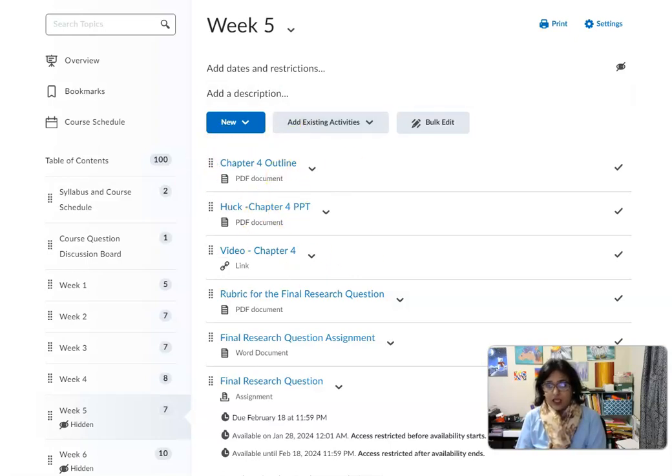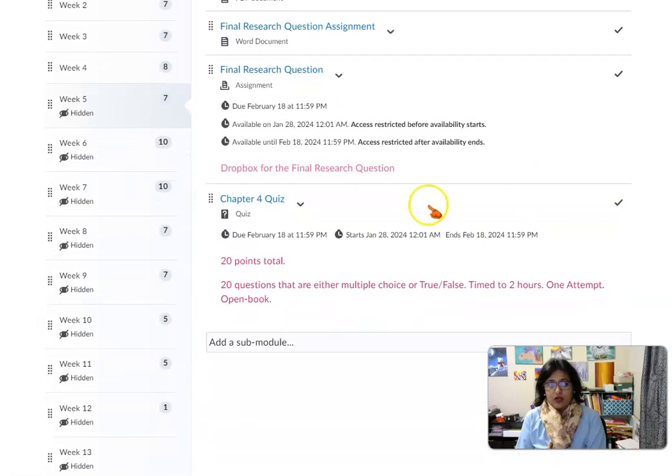Then you have your chapter 4 quiz, which is 20 points total, and it is either multiple choice or true and false. It's timed to 2 hours, 1 attempt, open book.